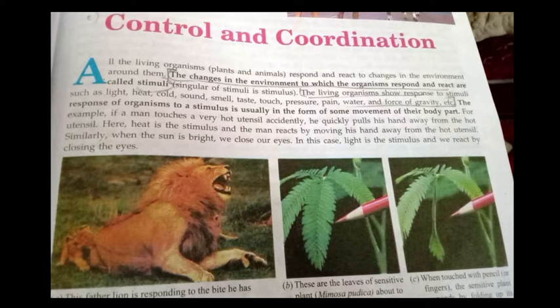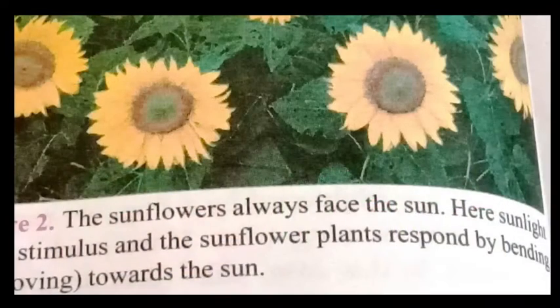In this chapter we will study how animals and plants control and coordinate all their functions, and which things are necessary or responsible for all these functions. We first study how plants control and coordinate their functions. So first of all we go with control and coordination in plants. As we said, plants do not have a nervous system because they do not have a brain.